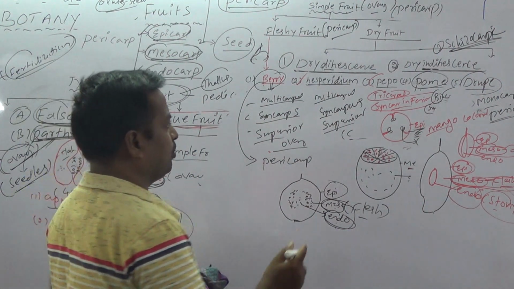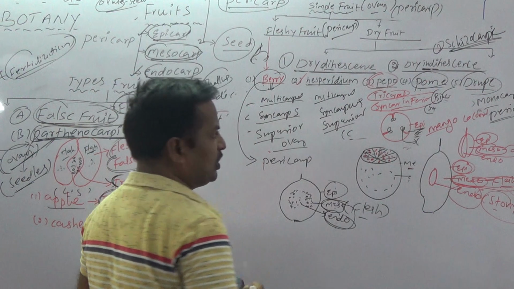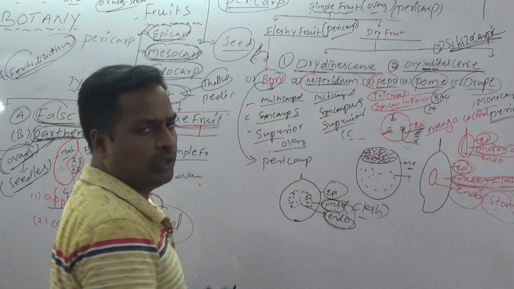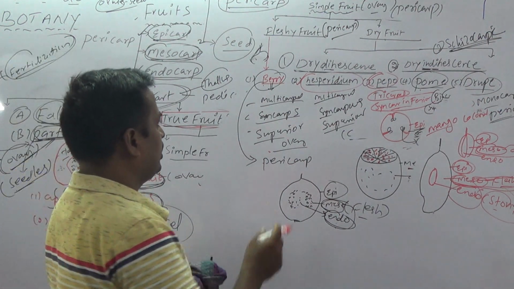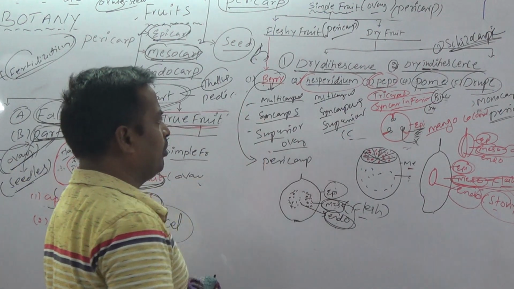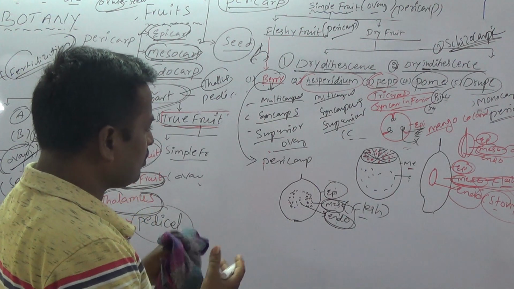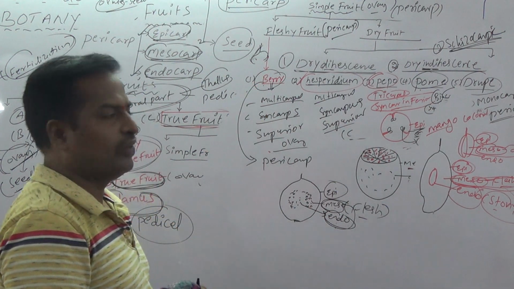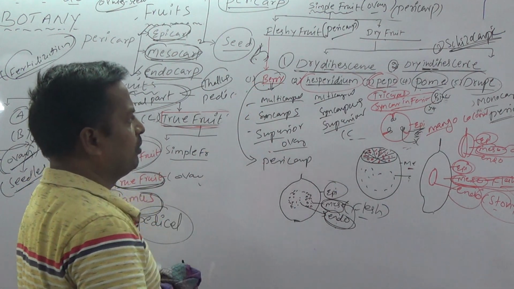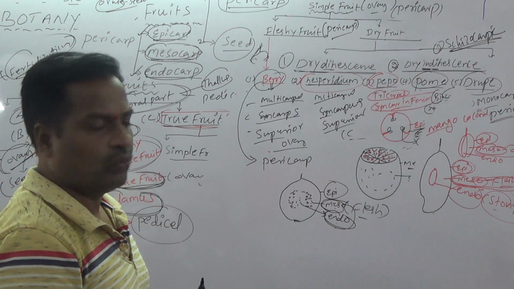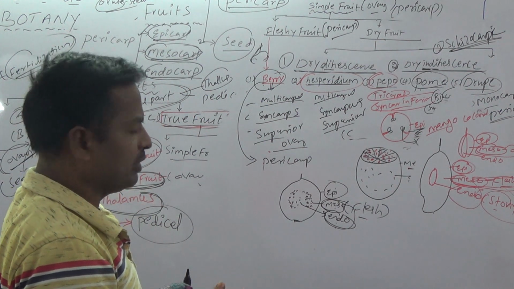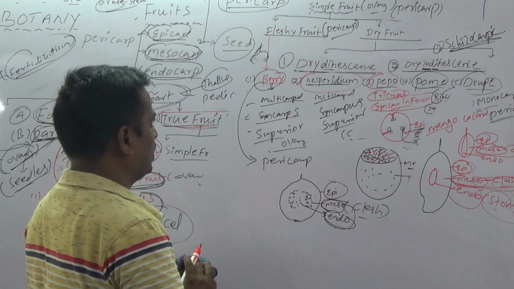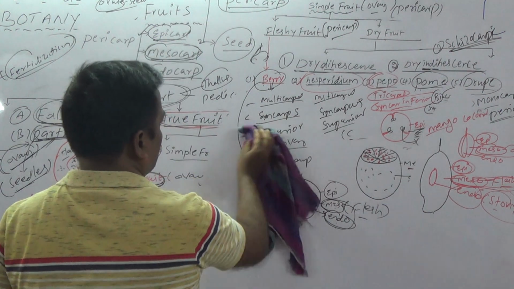It's very important. For example, pepo is reported in which family? Cucurbitaceae family. And hesperidium is reported in which family? Rutaceae family. And berry is commonly reported in which family? The Solanaceae family. Berry fruits are commonly reported in Solanaceae. What type of fruits are present in Solanaceae? Most of the fruits in Solanaceae members are berries. Are you clear? Next one is dry fruits.